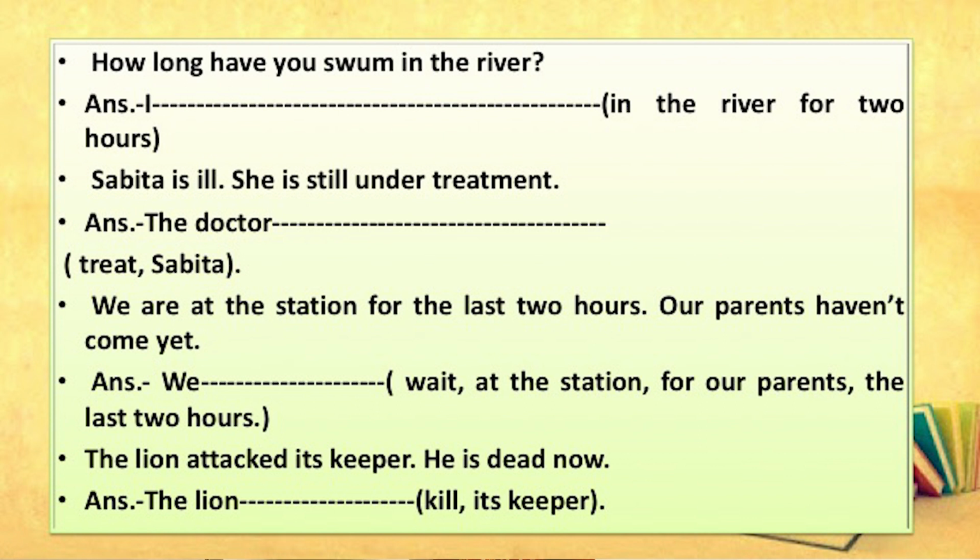Sabita is ill, she is still under treatment. You have to analyze and apply whether you need to write it in present perfect or present perfect progressive. Sabita is ill, she is still under treatment. The doctor treats Sabita. That means treatment started, still under treatment, and she may require treatment in future. So, the doctor has been treating Sabita. The answer is the doctor has been treating Sabita.